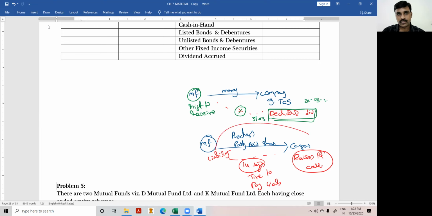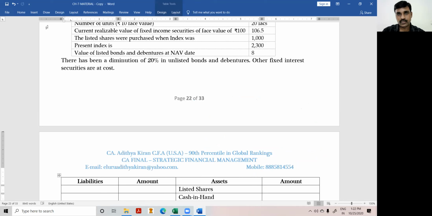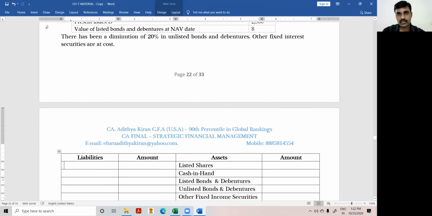Liability accrues as on the date of raising the call. So therefore, even though I have not paid, it is my liability. Remember, partly paid shares will not always come as a liability. It depends upon whether the call is raised or not. If the call is raised, it is a liability. If the call is not raised, the remaining amount on partly paid shares has to be shown as a contingent liability.